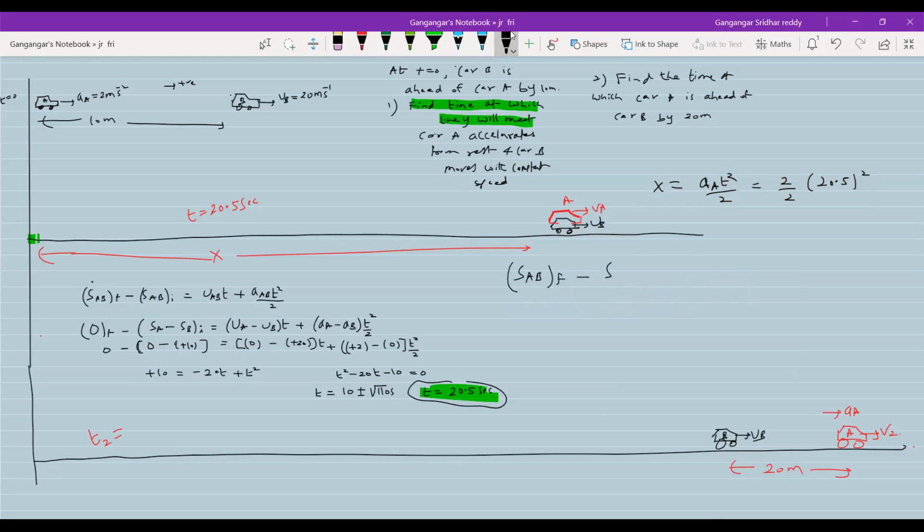SAB final, SAB initial, UAB T. SAB final: the car A should be ahead of car B. So here I'll split it up so that you can feel convenient.